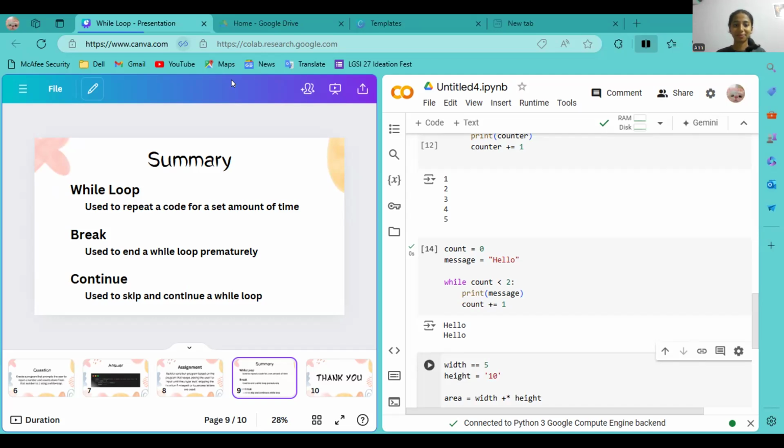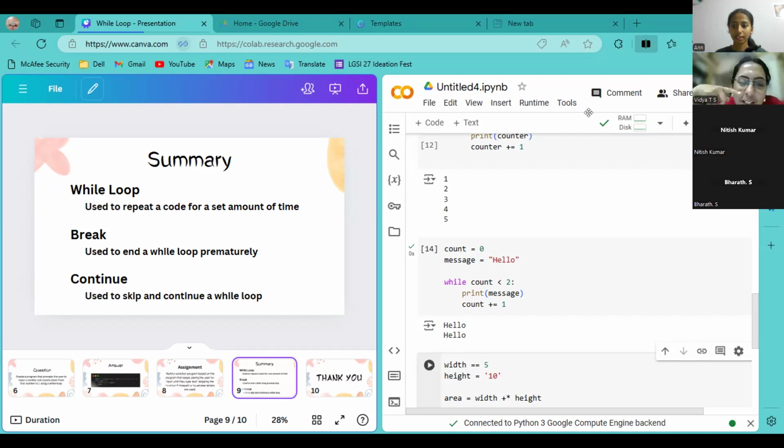Who is the next one? Ma'am, I think we can ask two or three people to explain the while loop in their own words, how they understood, and then we can move on to break and continue statements. Okay. Who is after Bharat? Who is the next one? As per alphabetical order, can I go? Yes, ma'am. Then Jaswin comes.